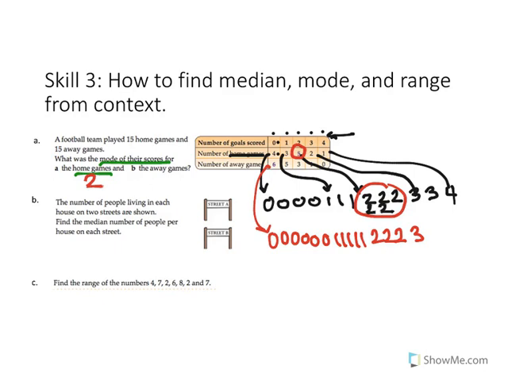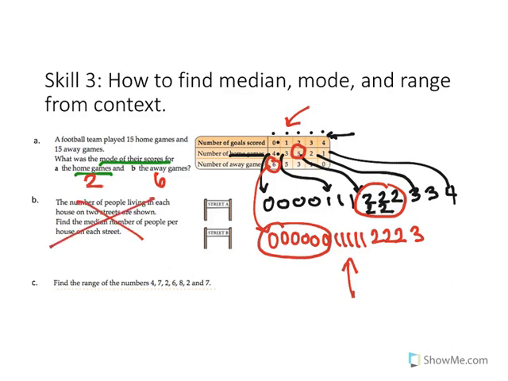Now, in the away games, we'll see here that the 0 appears the most often, so it's actually 6 away games. So this frequency table shows us information that we have to break apart. So it's important that you take a moment to look at the tables really thoroughly and break them apart, so you can write out the data and really see what's happening.